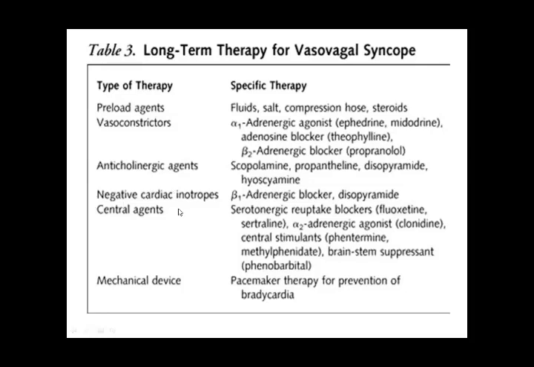Then some negative cardiac inotropes like beta-1 adrenergic blocker, disopyramide, serotonergic reuptake blockers, then alpha-2 adrenergic agonist, central nervous system agents like phentermine, methylphenidate, brainstem suppressant. These are the names of the drugs which act on the negative cardiac output central agents.